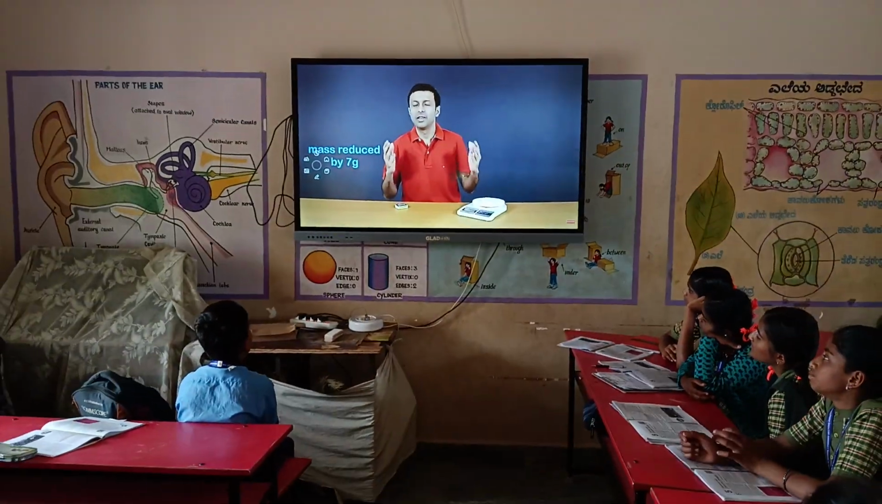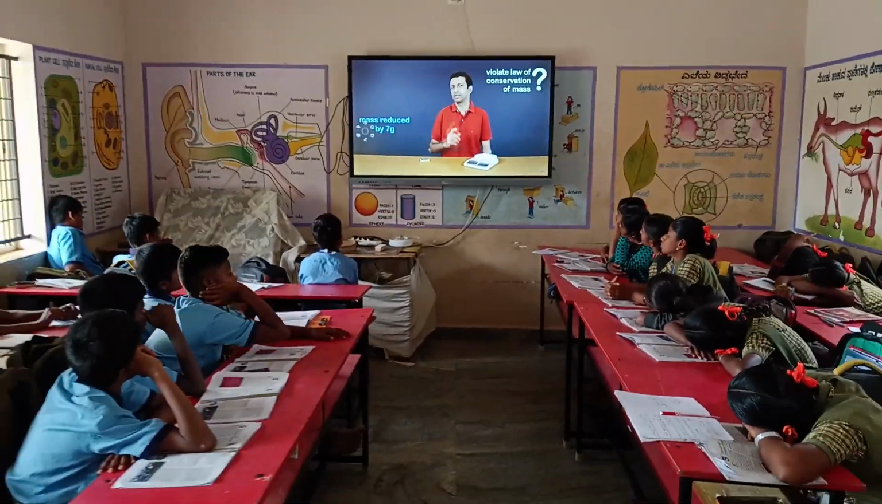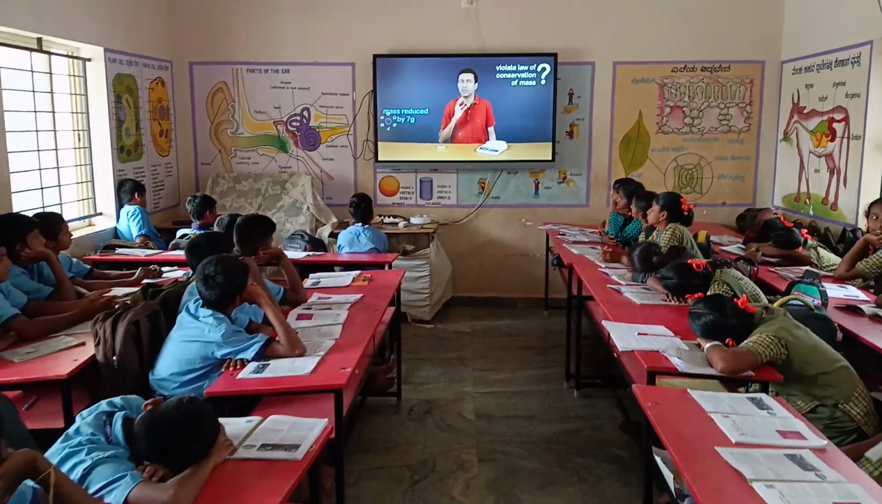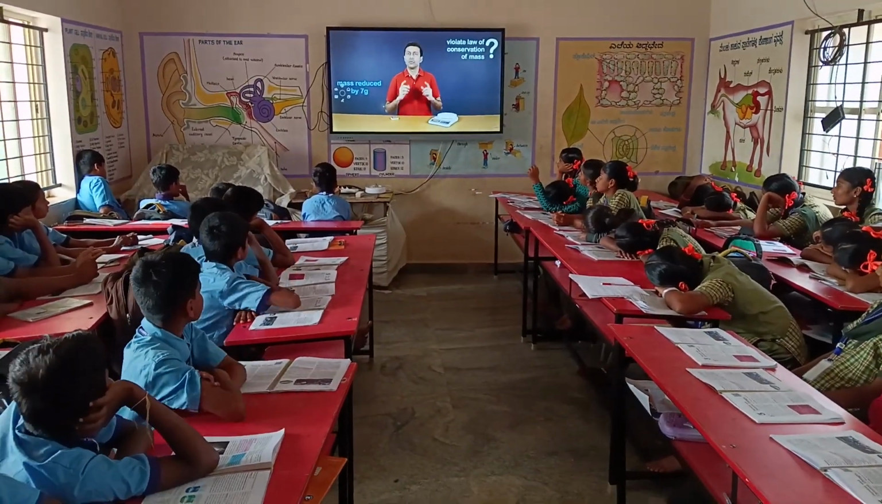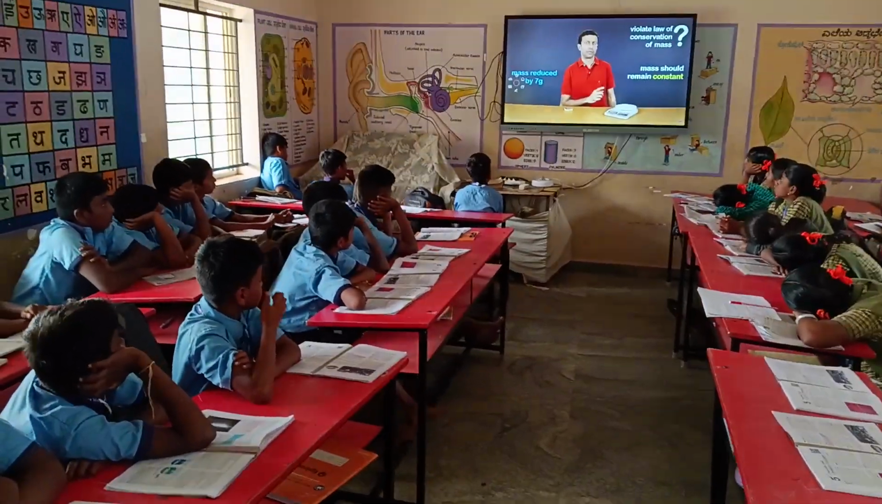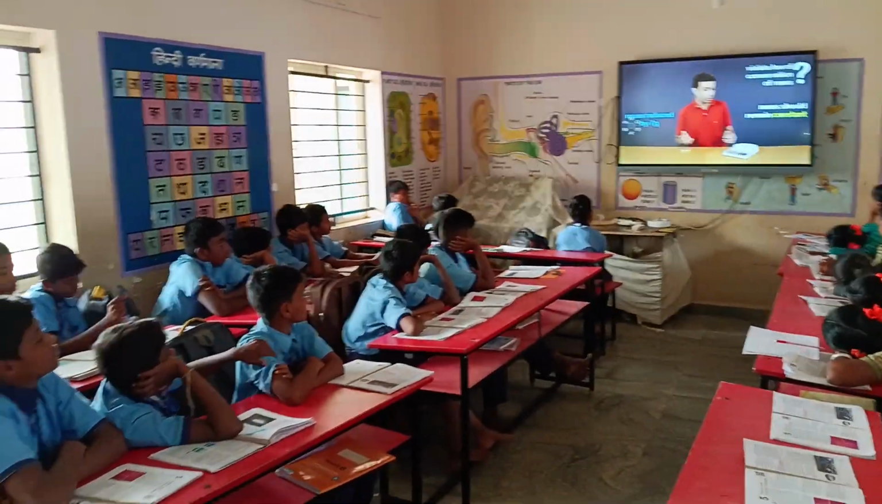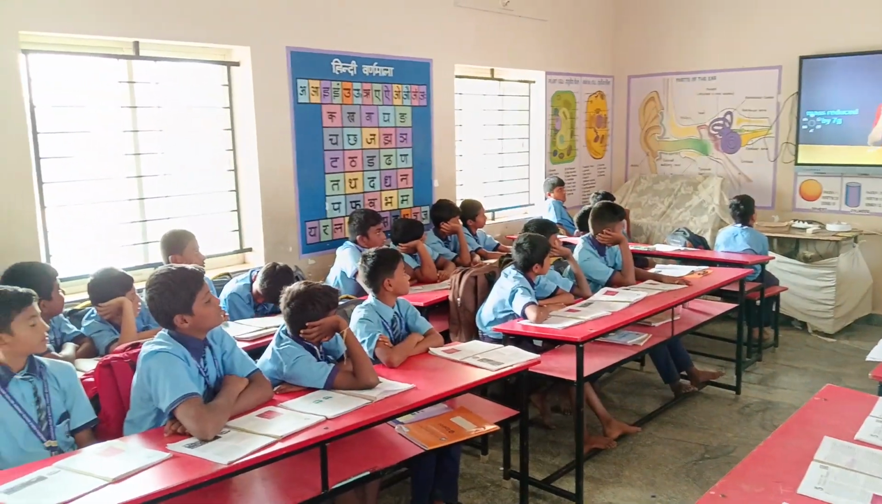But doesn't this violate the law of conservation of mass? The law of conservation of mass states that matter can neither be created nor destroyed. So the mass should remain constant even for a chemical change. But in this case, we saw that the mass of the candle is decreasing. So how can you explain that?